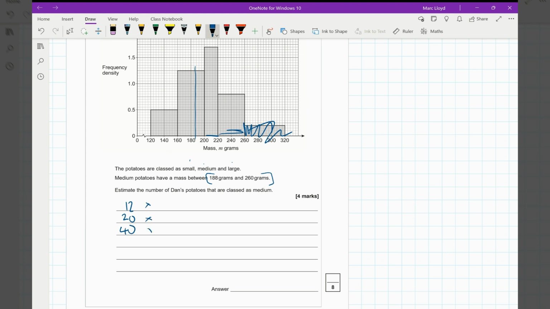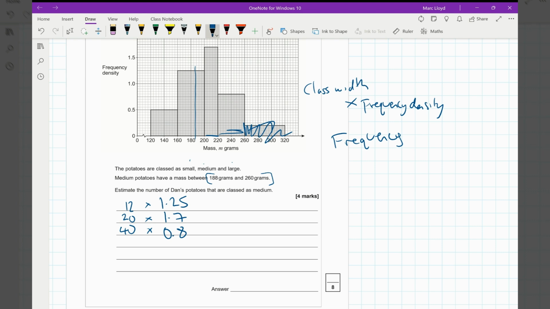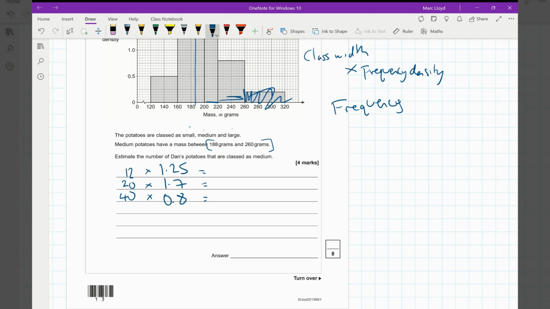Then we need to work out the frequency density for each of those groups because the frequency is the class width multiplied by the frequency density. And that gives us our frequency. So this one has a height going up to 1.25. We've got 1.7, and the last one's a bit easier, 0.8. Okay, we then multiply those values. Look at that, we're getting some whole numbers out here. 15, 34, 32, and then when we sum them together, we've got 81, and that's 81 potatoes.